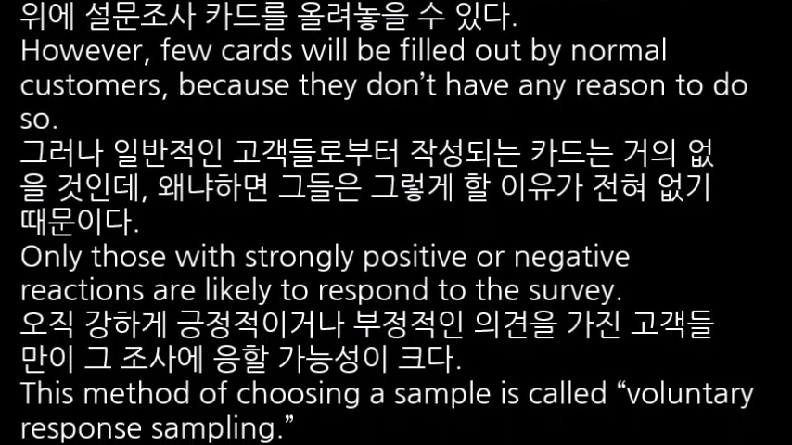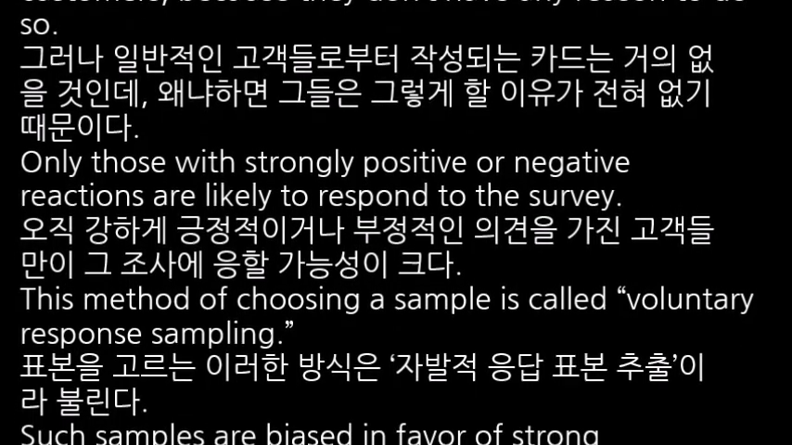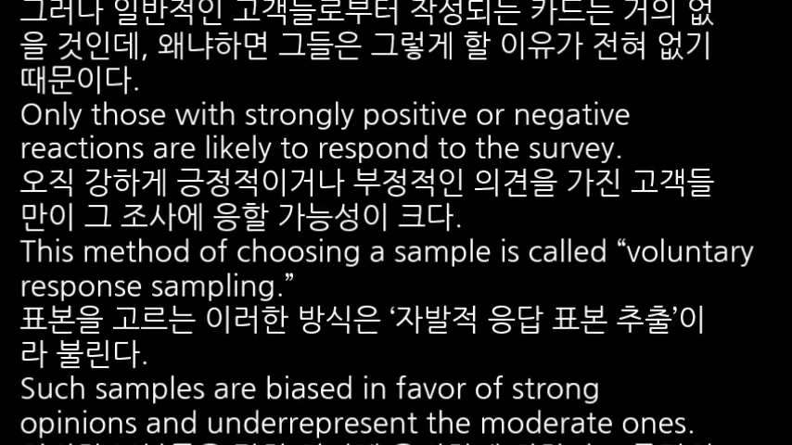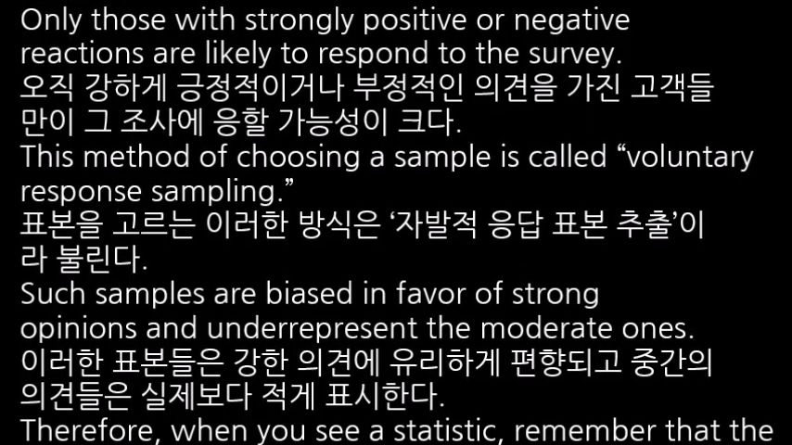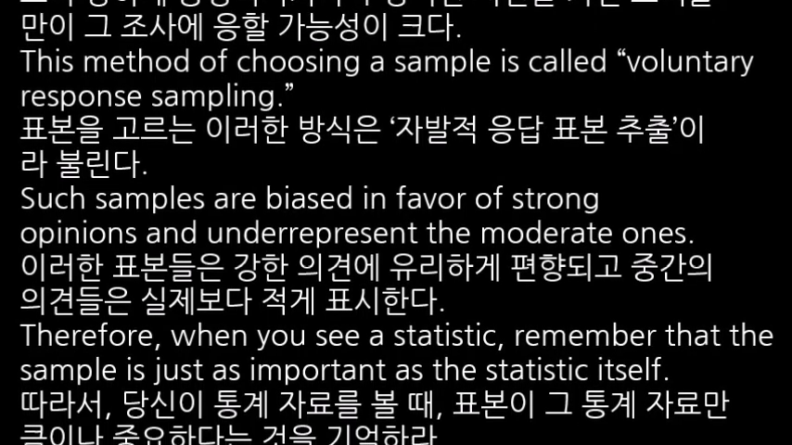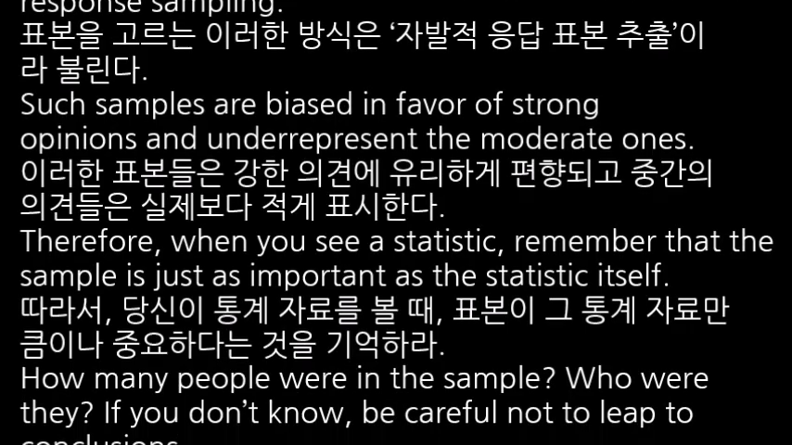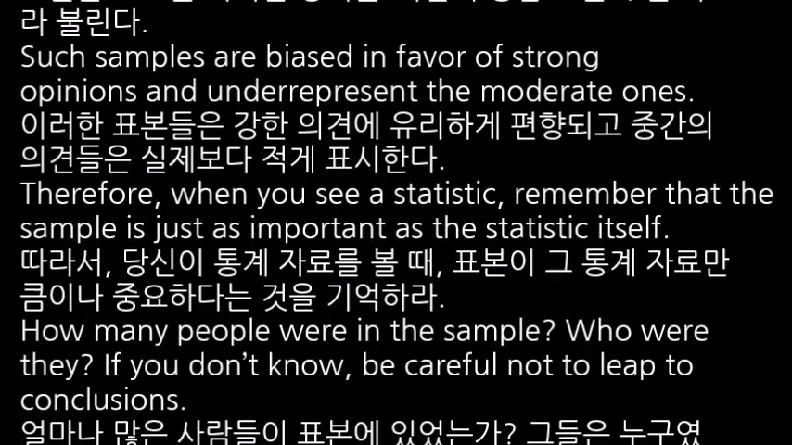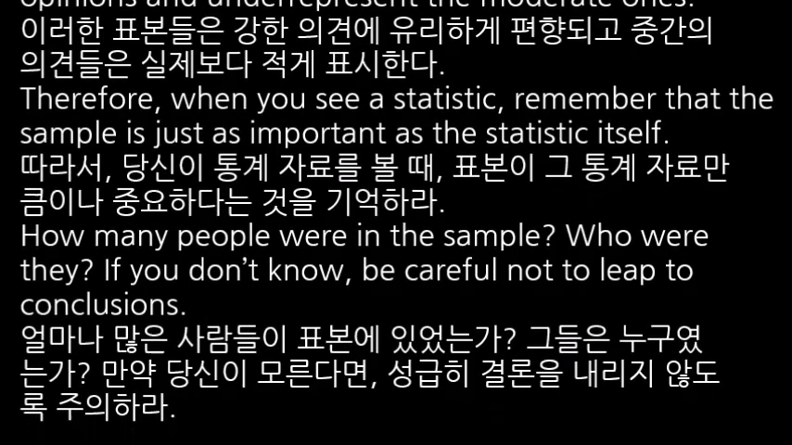This method of choosing a sample is called voluntary response sampling. Such samples are biased in favor of strong opinions and underrepresent the moderate ones. Therefore, when you see a statistic, remember that the sample is just as important as the statistic itself. How many people were in the sample? Who were they? If you don't know, be careful not to leap to conclusions.